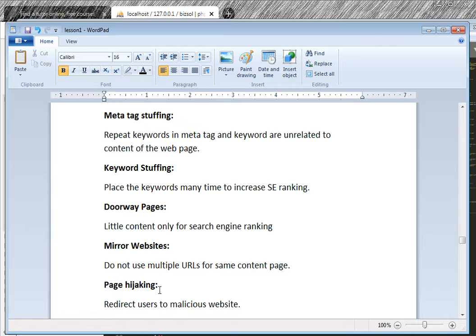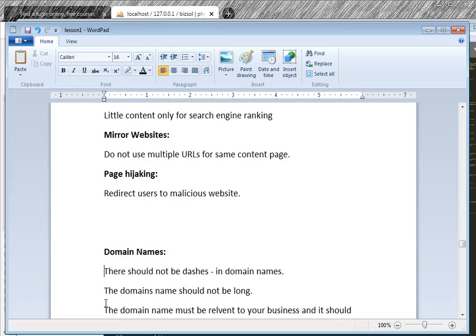Then page hijacking. Page hijacking means redirecting the user to a malicious website. If a user visits your web page and it has some link or location attached, and you send them to a malicious website where there is some Trojan or some virus, this is not allowed.